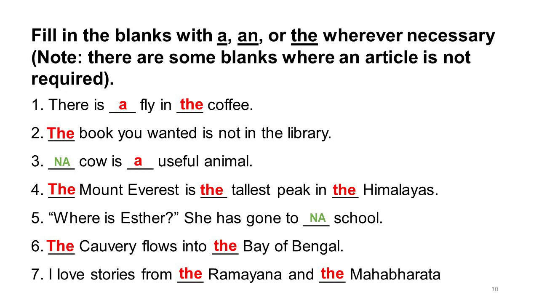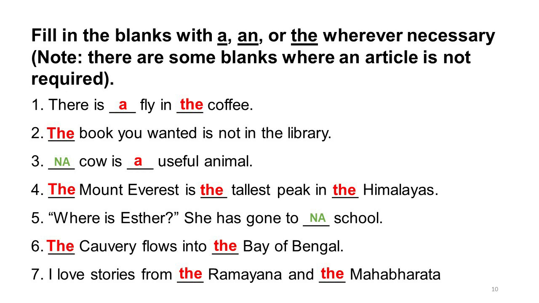So cow is general, and we are saying cow as an animal is a useful animal, and therefore no article is necessary actually. You can say the cow because even for generic terms sometimes we use the, but even if you drop article the there and you simply say cow is a useful animal, then it sounds okay.